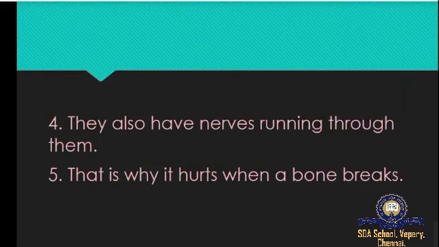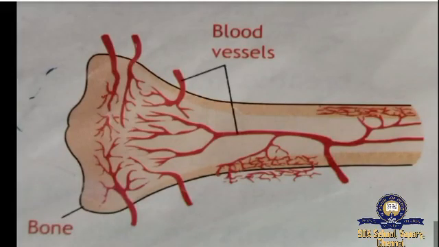They also have nerves running through them. That is why it hurts when a bone breaks, because it has nerves and its own blood vessels. You can see in this picture the blood vessels inside the bone. When you get a fracture, you get more hurt, right? Because of the nerves and the blood vessels.